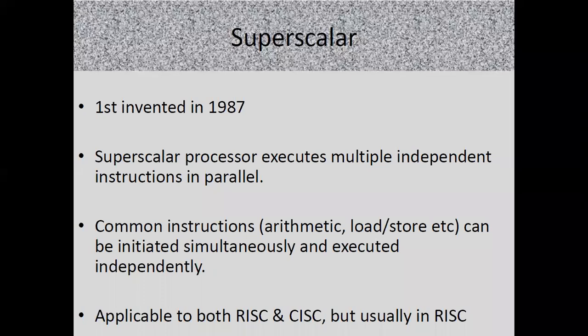So automatically, these kinds of instructions can be executed independently. Generally, this is applicable to both RISC and CISC. We have learned that concept also. What is RISC? RISC is nothing but reduced instruction set computer. And what is CISC? CISC is nothing but complex instruction set computer. But generally, the superscalar concept is used in RISC.